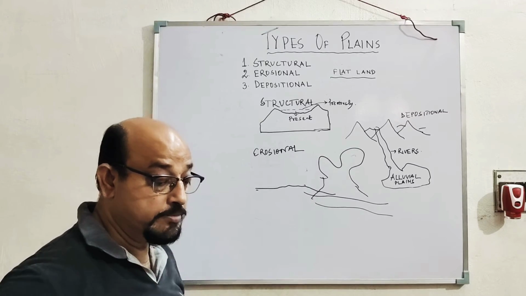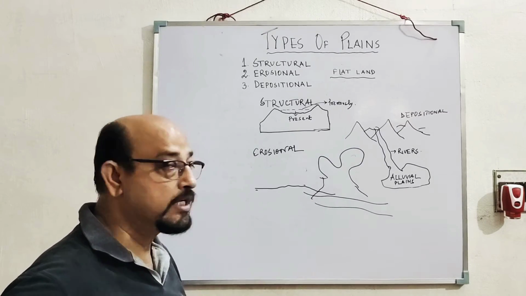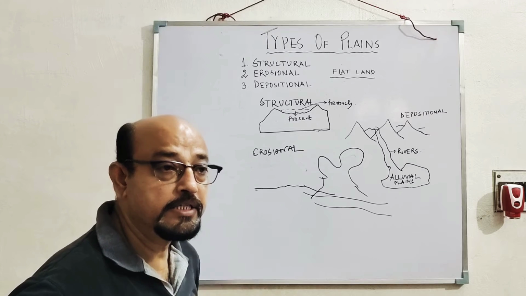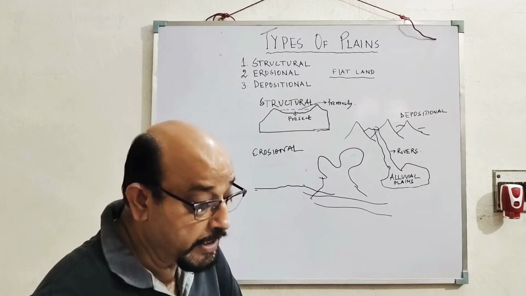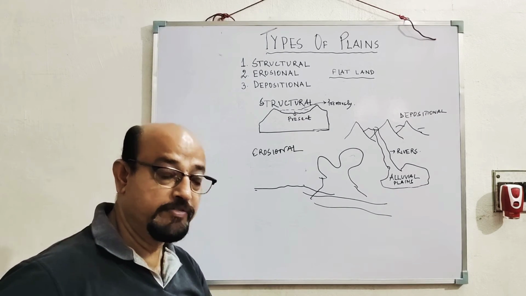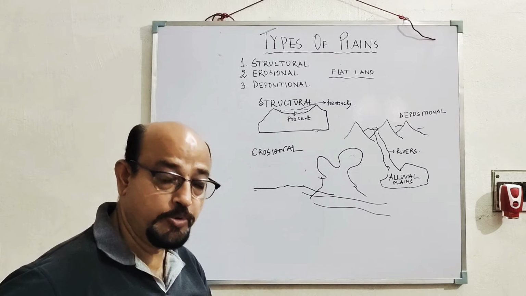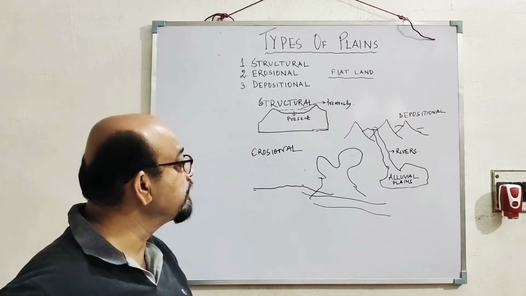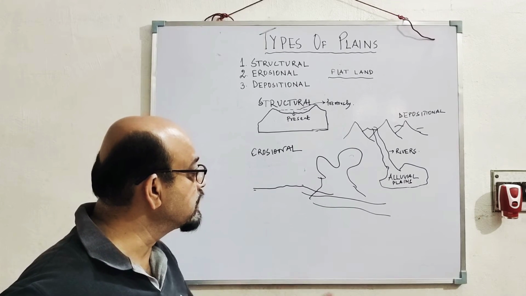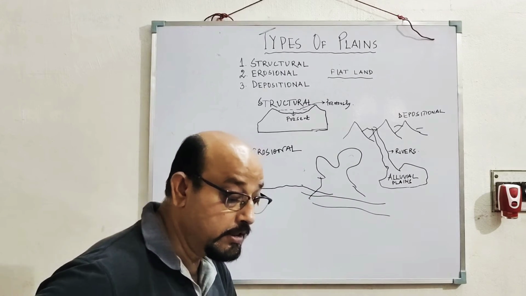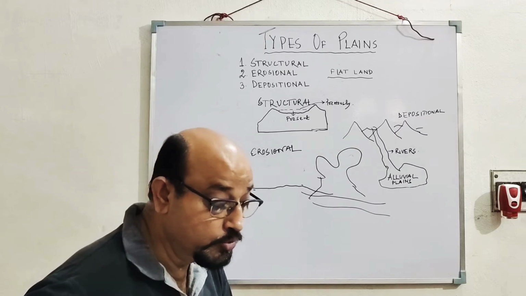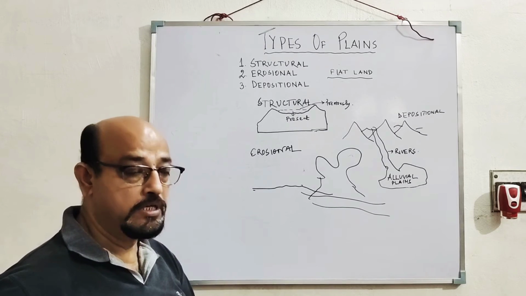Many of them are smooth and have a gentle undulating surface. So the three characteristics of plains are: comparatively flat and level land with least difference between its highest and lowest point; these are extensive areas of lowland; and third, many of them are smooth or have a gentle undulating surface.